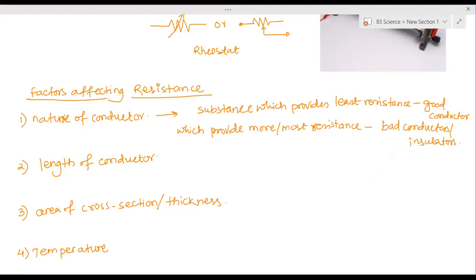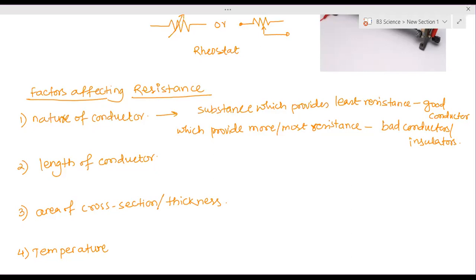Clear? So good conductors provide very little resistance, and bad conductors provide maximum resistance. Clear? Yes, ma'am.